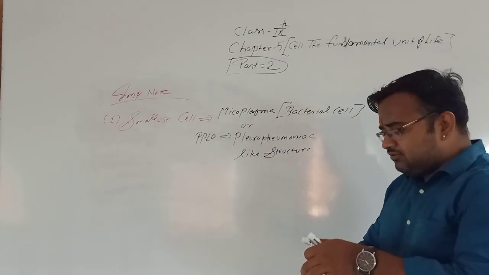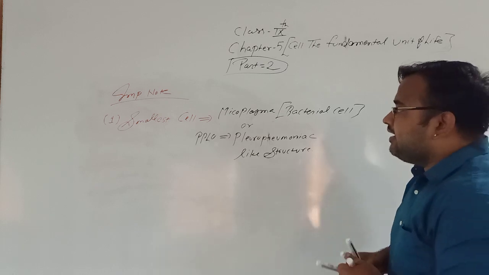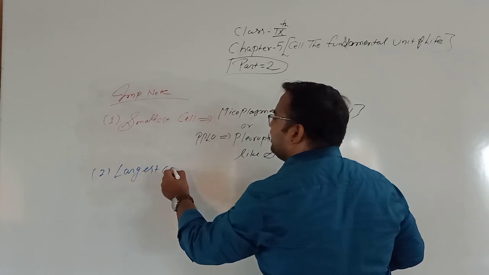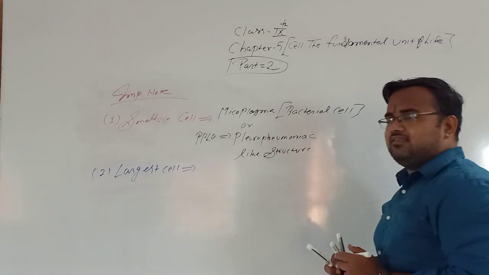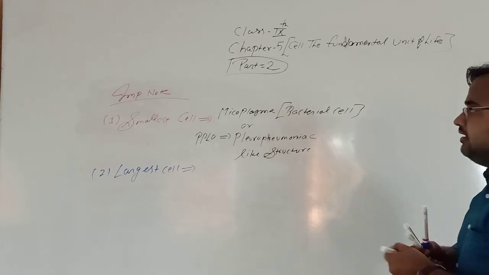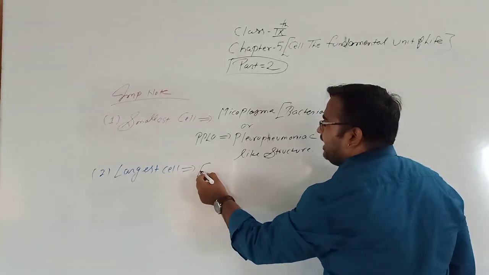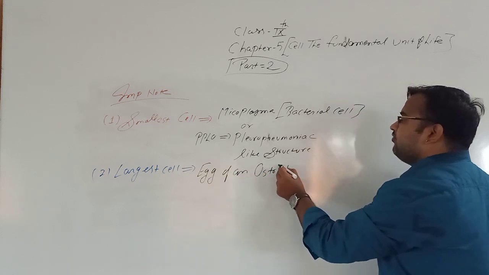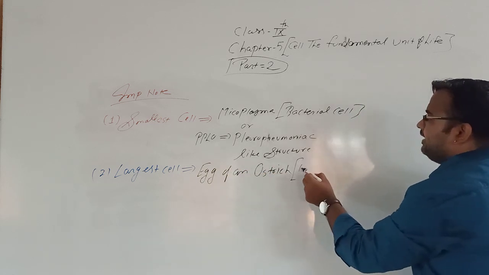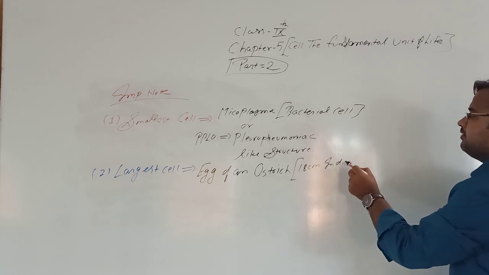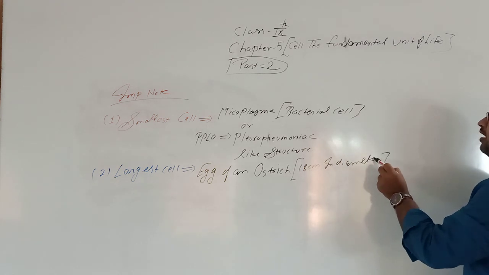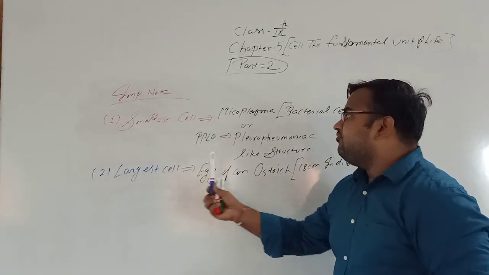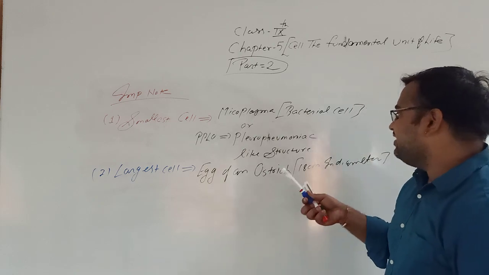Both are correct. Now the second important note is, what is the largest cell in our universe? Largest cell, you must have heard about it: the egg of an ostrich, 18 centimeter in diameter. The egg of an ostrich is the largest cell.